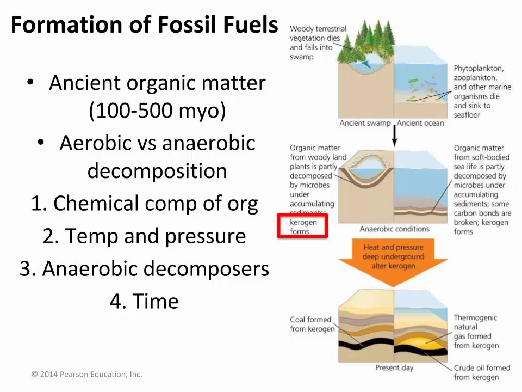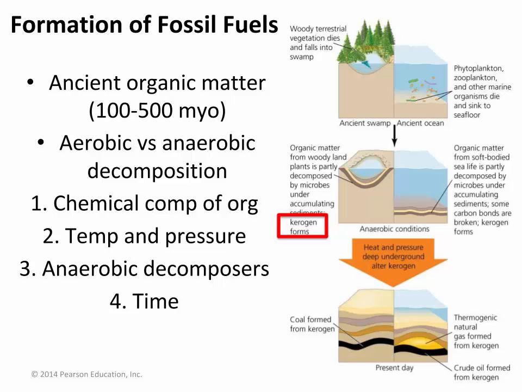However, fossil fuels were produced by ancient organisms that underwent anaerobic decomposition, which is decomposition that occurs when there is little to no oxygen. The fossil fuel produced depends on a number of conditions at the start of and throughout the process, specifically chemical composition of the organism, temperatures and pressures to which it's subjected, presence or absence of anaerobic decomposers, and passage of time. This figure provides an accelerated timeline to show how the three main types of fossil fuels develop.